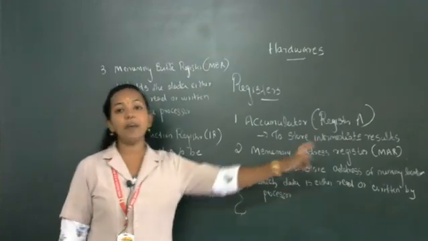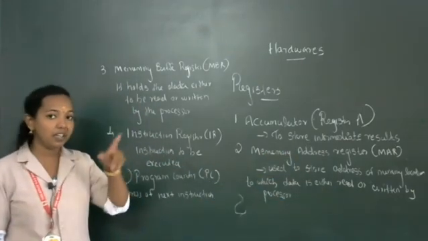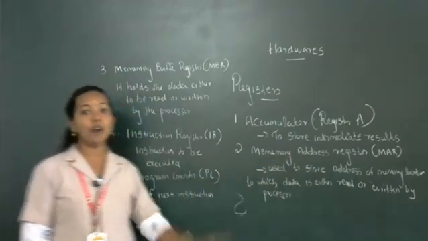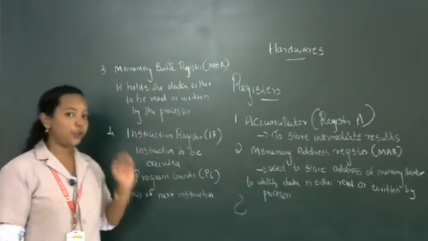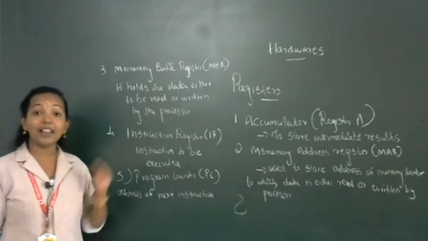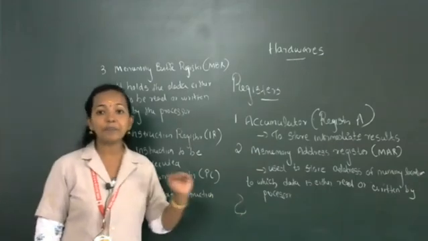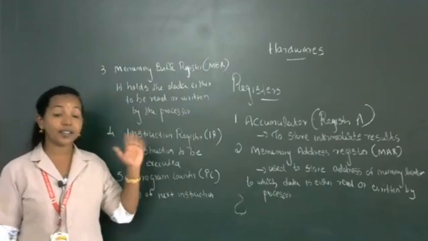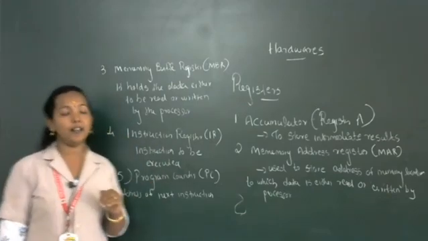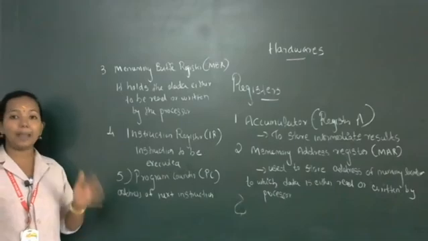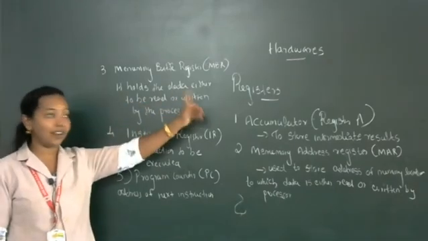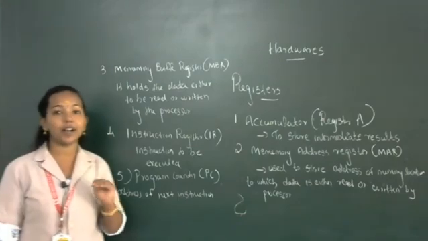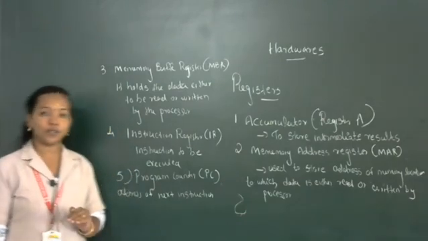The second one is the memory address register. The name indicates an address register. It is used to store the address of the memory location to which data is to be either read or written by the processor. Then the third one is not an address, it is the memory buffer register, or MBR. It holds the data, either to be read or written by the processor.